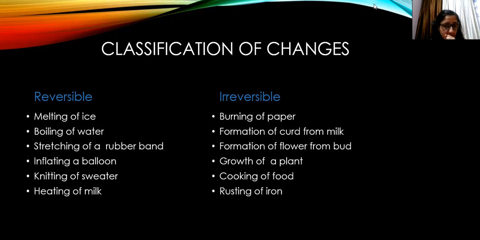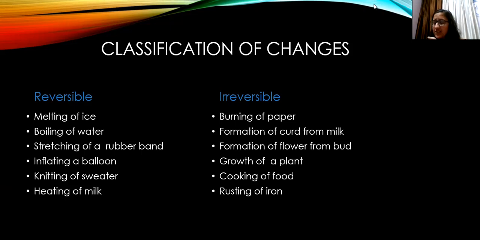अब हम देखेंगे कैसे. See, we just now saw so many examples of changes, what kind of changes take place around us. Okay, so melting of ice, boiling of water, stretching of a rubber band, inflating a balloon, knitting of sweater, heating of milk, burning of paper, formation of curd from milk, formation of flower from bud, growth of a plant, cooking of food, rusting of iron.